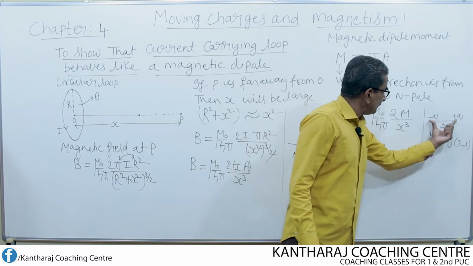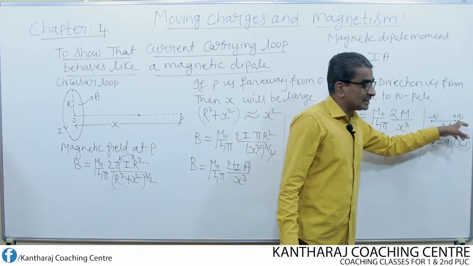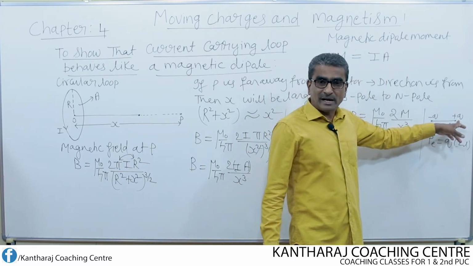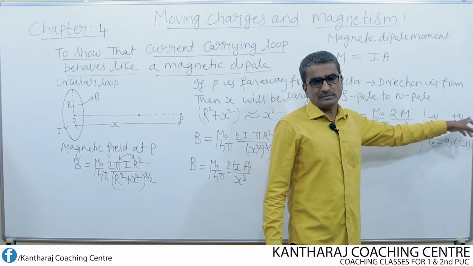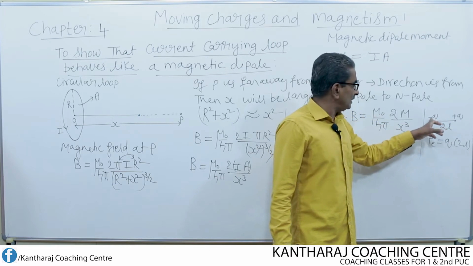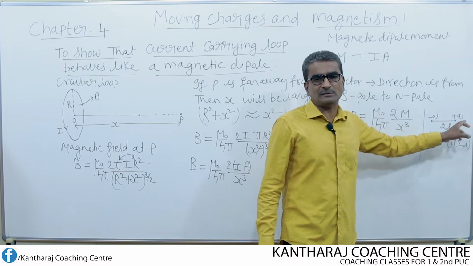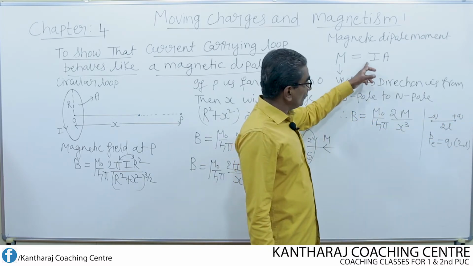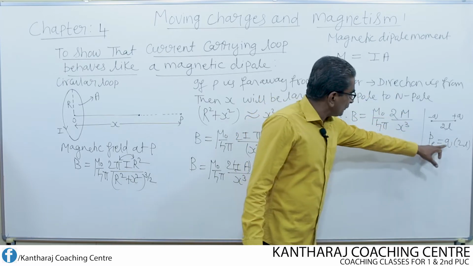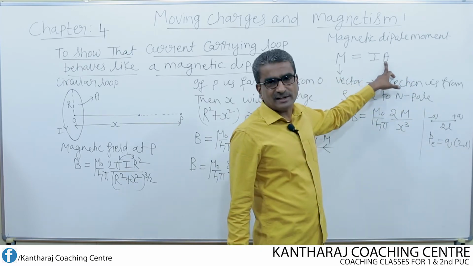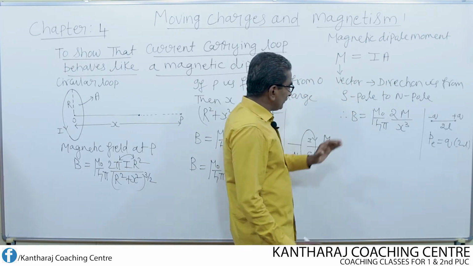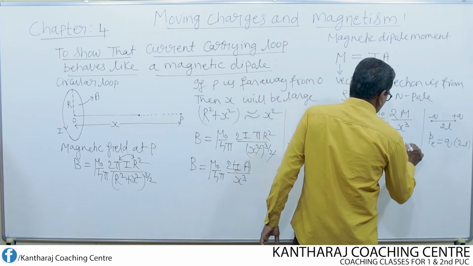These two charges must be of the same magnitude, differing in nature. If this is 5 microcoulomb, this should also be 5 microcoulomb, only this is a negative charge whereas this one is positive. So in place of Q, current is there. In place of 2L, area is there. Let us call this equation 1.